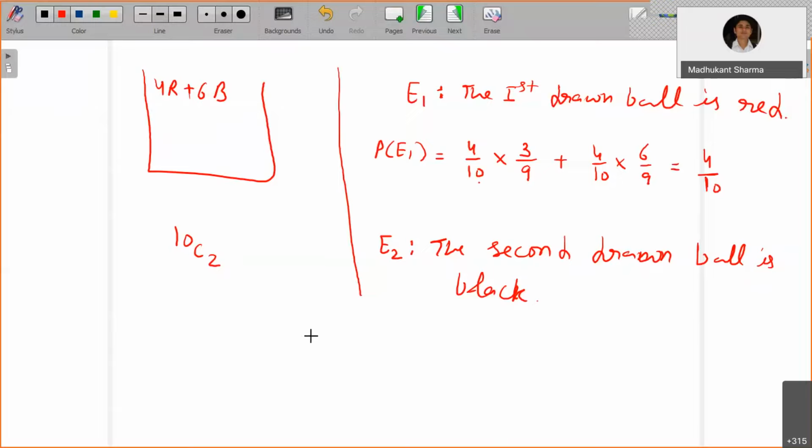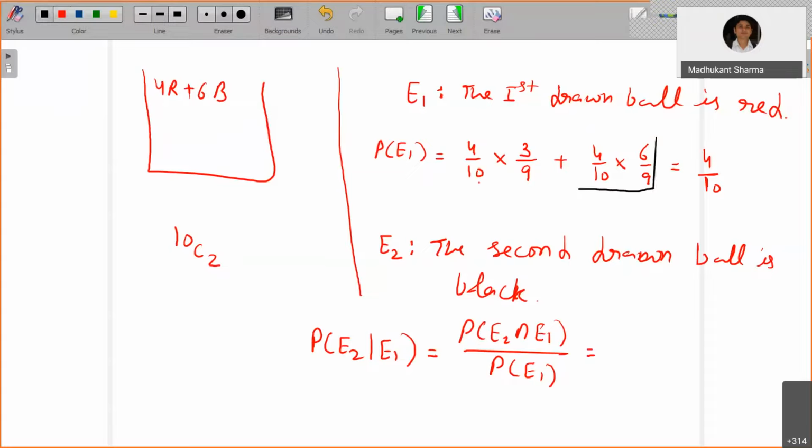Now, what is the probability of E2 given E1? It is going to be the probability of E2 and E1 divided by the probability of E1. So the second drawn ball is black when the first drawn ball is red, which is given by this part. So that's going to be 4 by 10 into 6 by 9, divided by the probability of E1, which is 4 by 10. So this will get cancelled, and you have 2 by 3.